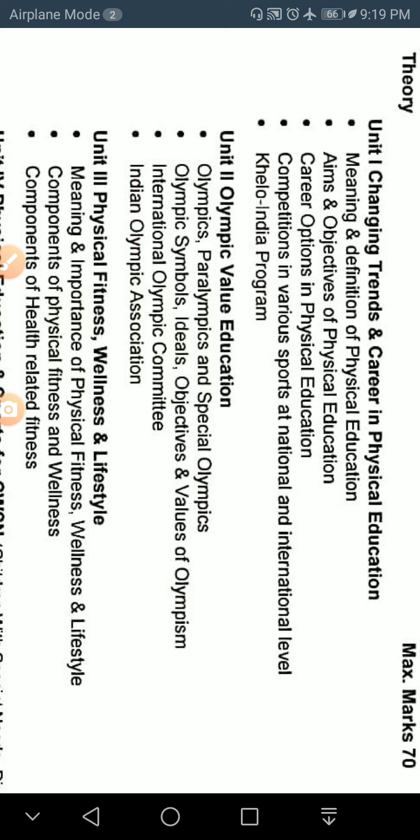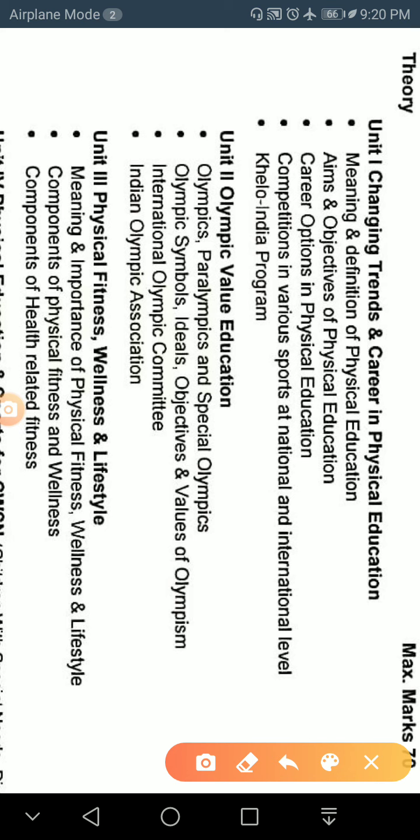Students, before starting today's topic, I am going to tell you something about the syllabus of physical education. Class 11th has a 100 marks paper, out of which 70 marks are theory and 30 marks are the practical portion. Students, listen very carefully: in the practical and the theory paper, you have to clear both separately by 33%.